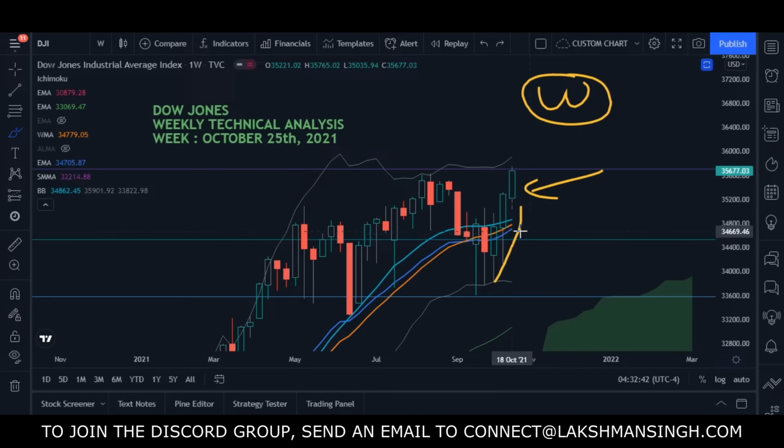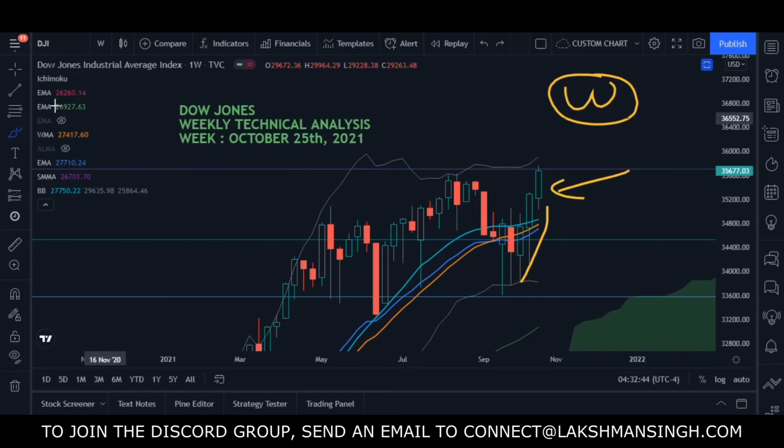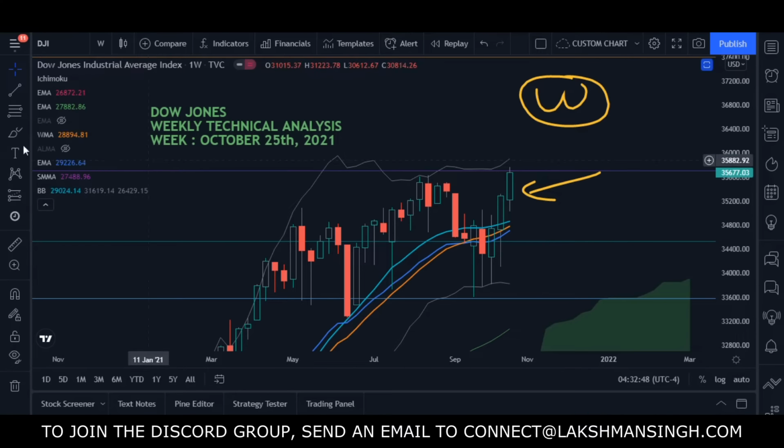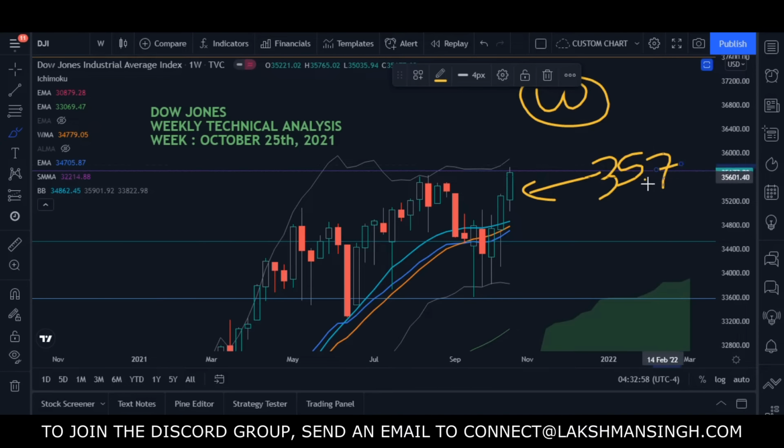One more thing, if you have noticed the candle that was formed this week: last week, remember I told you that 35,700, and I was telling you for the last couple of months, is going to act as very strong resistance for the market, meaning Dow Jones.